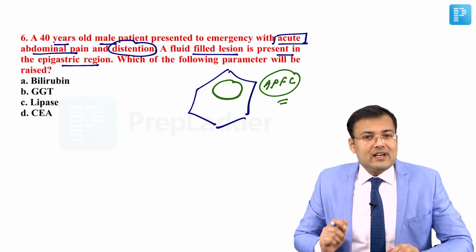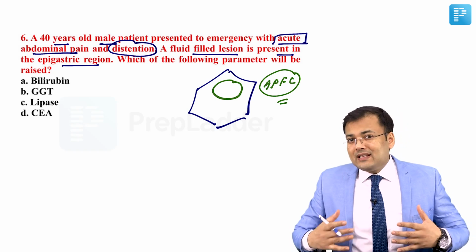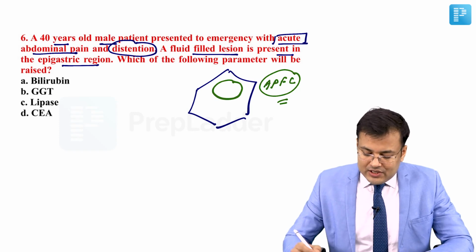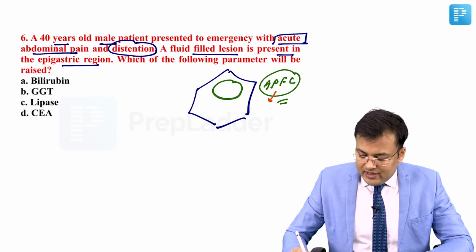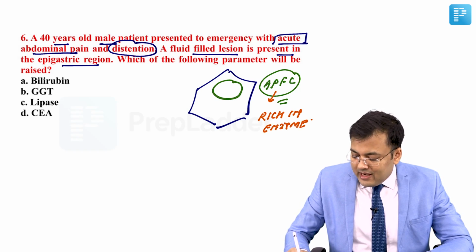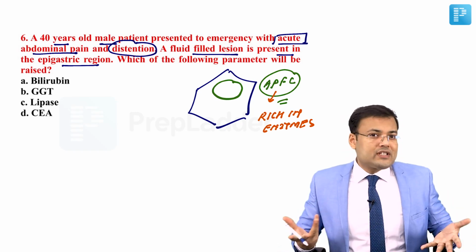Acute pancreatic fluid collection. After acute pancreatitis, there is injury to the pancreas. So whenever there is a localized fluid collection, it is rich in enzymes. Localized collections are rich in enzymes. Simultaneously, enzymes are released into the serum.